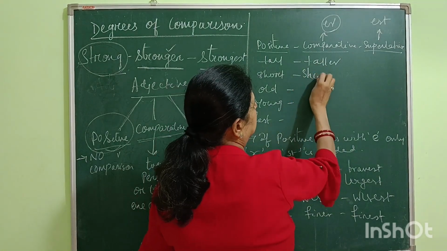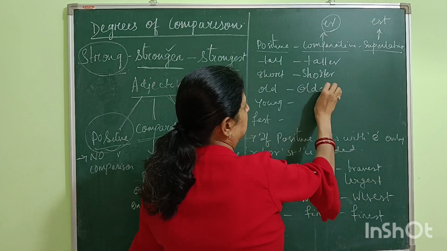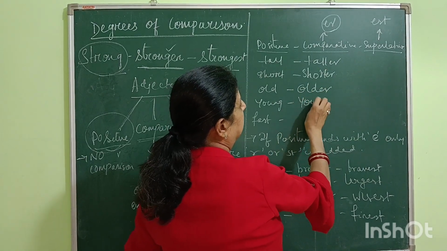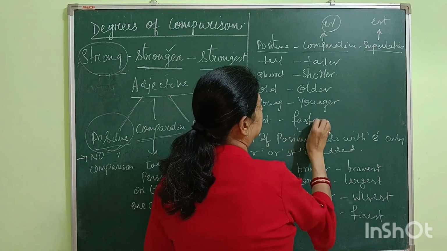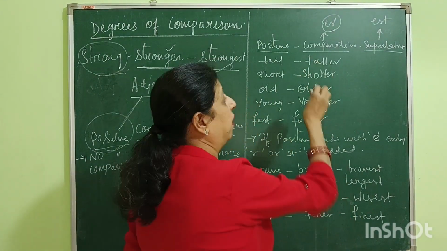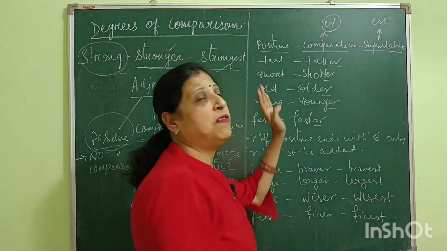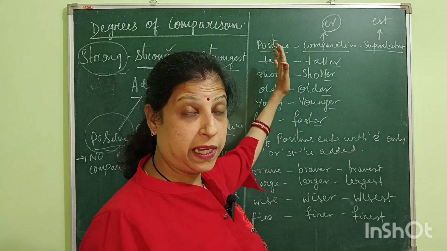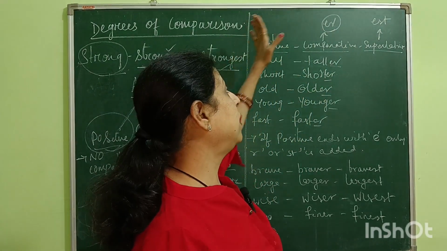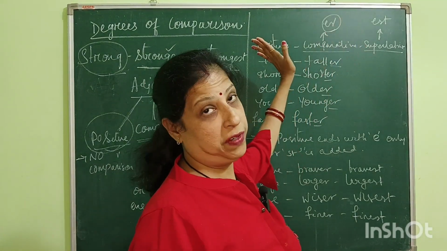Short, shorter. Old, older. Young, younger. Fast, faster. So we are using ER with the positive degree in degrees of comparison.